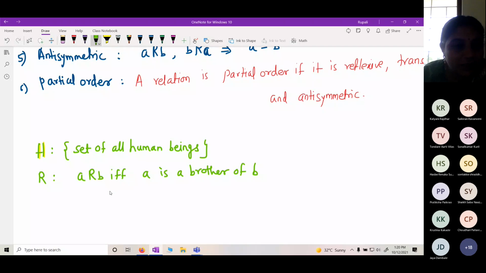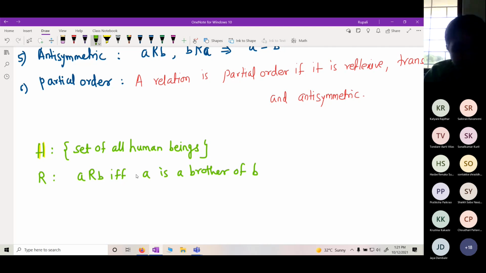So whether this relation is a reflexive relation? Now can you understand? A is related to B when A is a brother of B. So whether this relation is reflexive? Whether A is a brother of himself?